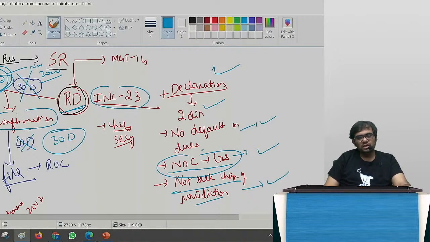Got it? That's the thing. Notes 30-60 was there. No, it has been amended to 15 and 30.